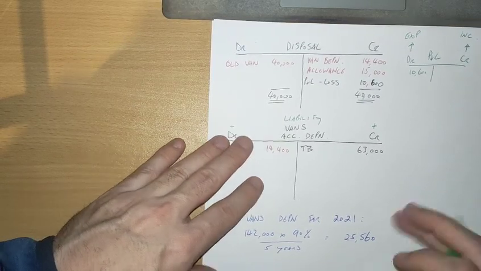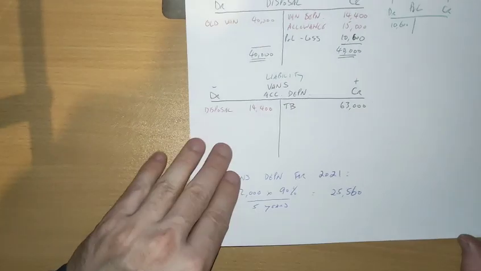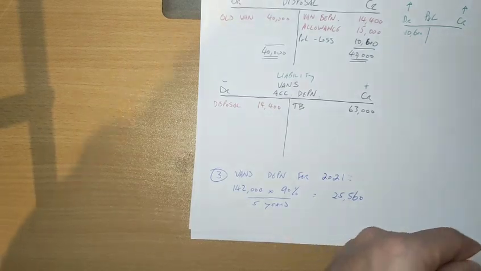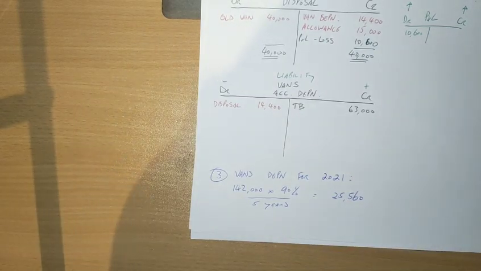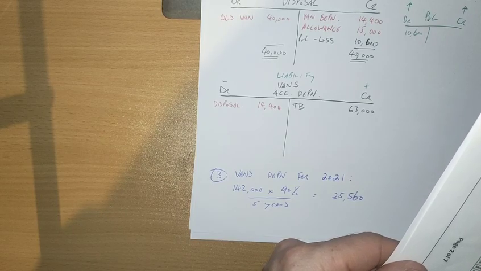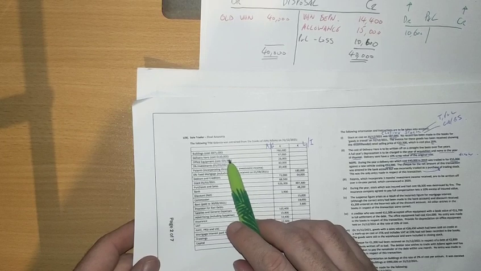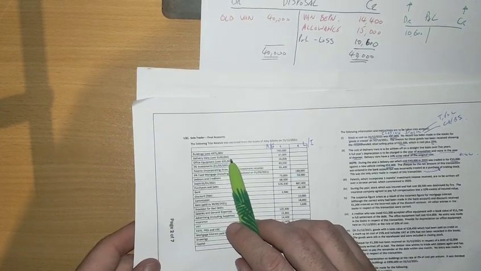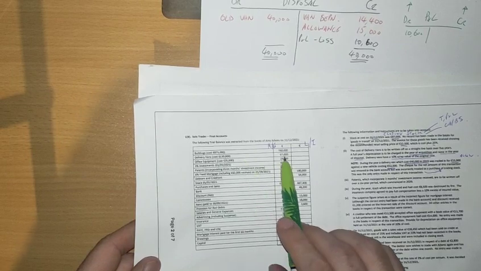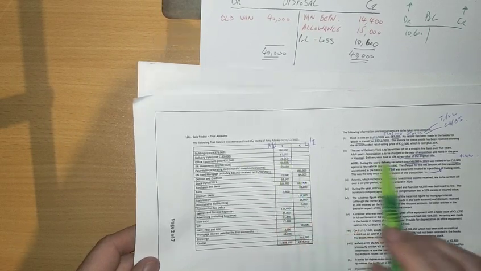Depreciation on vans. So what do we have for vans then? We go back to the trial balance here. So vans we've got 130,000 and net book value is 67.